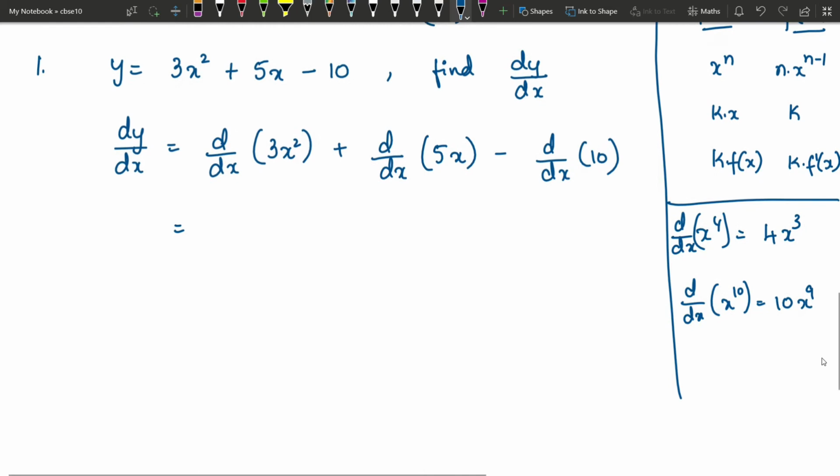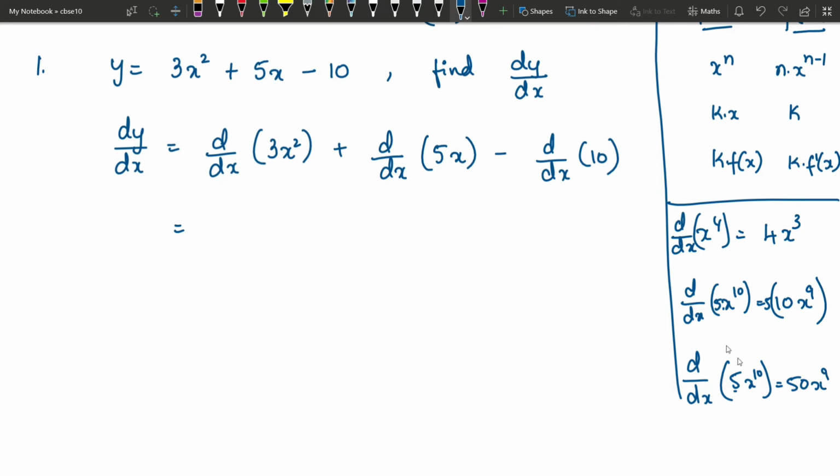Hope this is clear now. If you have a coefficient, say something like 5 into x power 10, then your answer will be 5 into 10 into x power 9, which you can write directly. If you have a coefficient, multiply this coefficient with the power. 5 into 10 is 50. Then for x, write one number less as power.